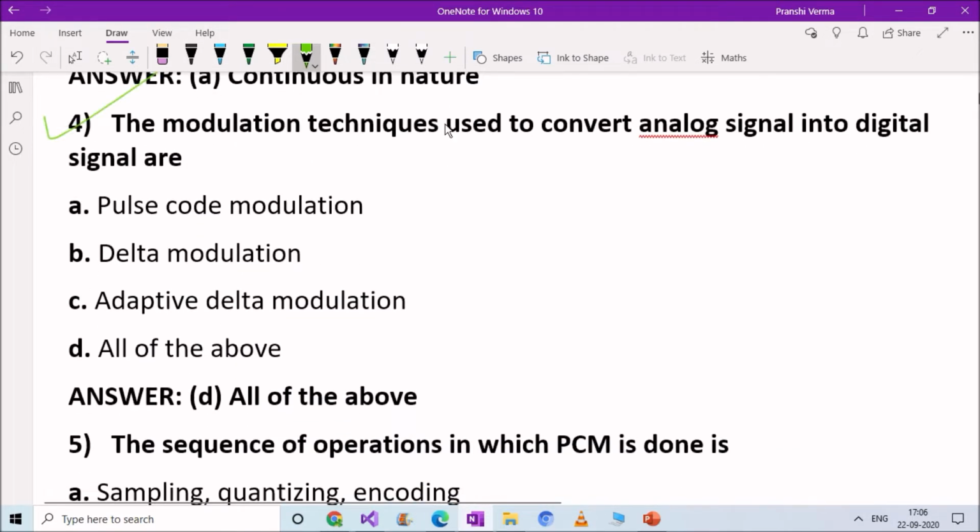Next question. The modulation techniques used to convert analog signal into digital signal are: option A, pulse code modulation, option B, delta modulation, option C, adaptive delta modulation, option D, all of the above. Right answer is option D, all of the above. The modulation techniques used are pulse code modulation, delta modulation, and adaptive delta modulation also. So the right answer here is option D, all of the above.